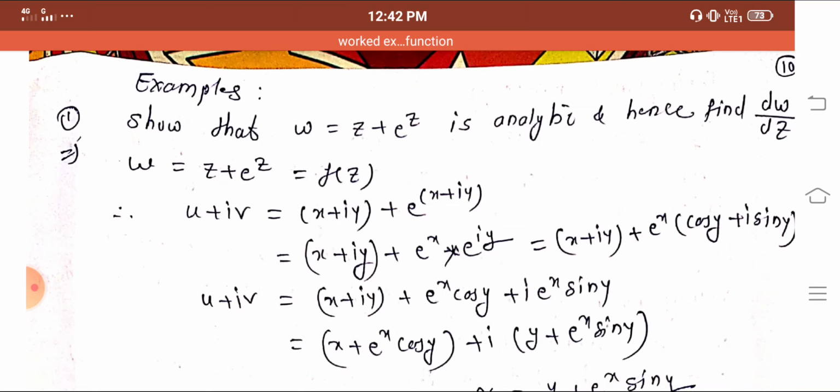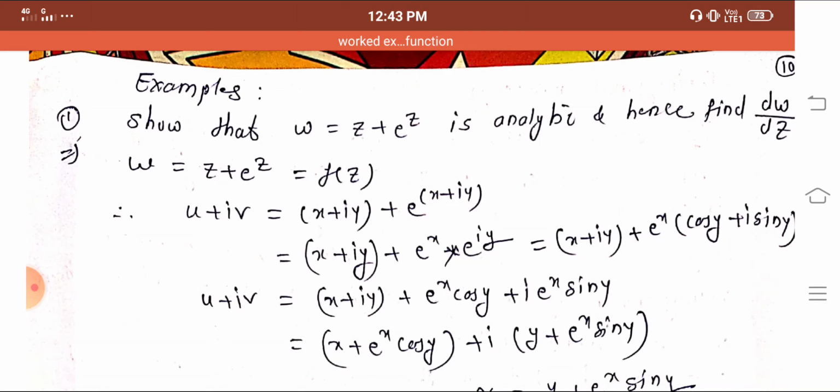Now the first example: show that W equals Z plus e raised to Z is analytic, and hence find dW by dz. Given W equals Z plus e raised to Z, consider f of Z, which is u plus iv. So u plus iv equals, writing Z in Cartesian form, x plus iy plus e raised to x plus iy. That is x plus iy plus e raised to x into e raised to iy, which is x plus iy plus e raised to x into (cos y plus i sin y).